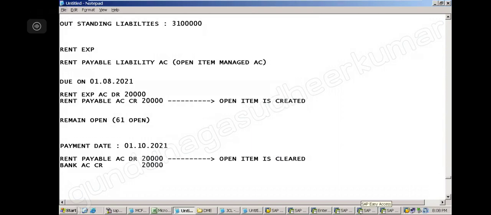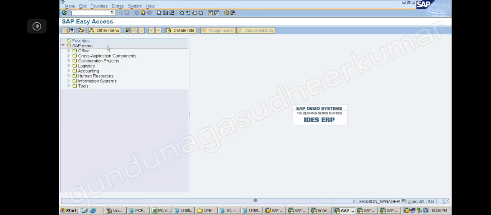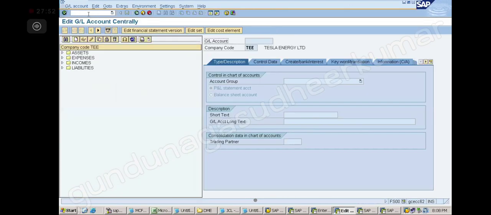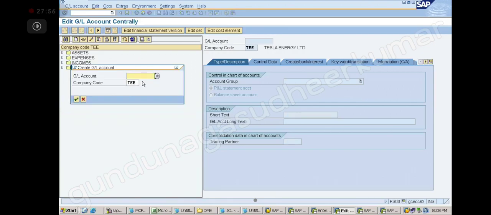Now I am going to create one account, the rent payable liability account. Let us go. Where should I create the GL account? FS00, correct? Now click on create. For liability, what number should I give? 1 lakh. 1 lakh one.